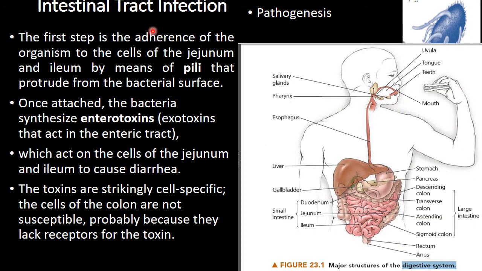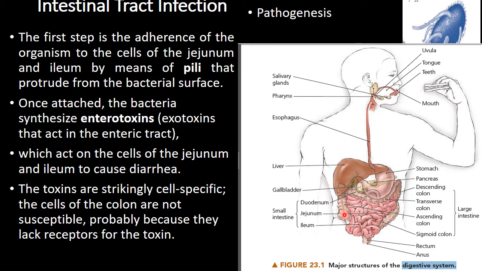Now the intestinal tract infections pathogenesis. This is E. coli. This E. coli has pili. These pili attach to the ileum. When a person ingests the bacteria, they cross the stomach and come to the ileum and attach to the ileum with the help of pili.